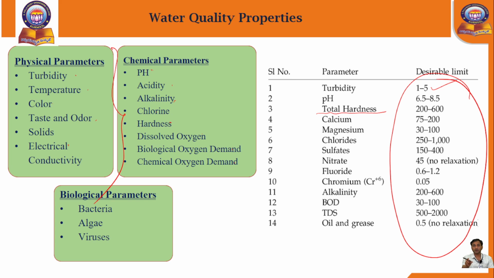If the values are in this range, only then we drink it, or else we should not take the water. If it is less than this range, we can use it for cleaning, gardening, or commercial complexes. If it is more than these limits, we should not drink it or use it for our home needs. It has to be sent to industries or factories.